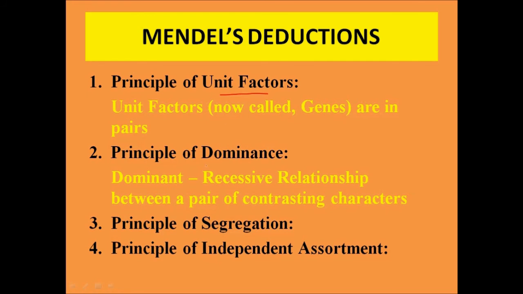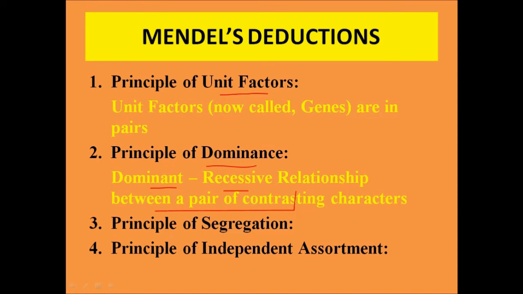The second was about the principle of dominance. We have seen that when Mendel conducted a monohybrid cross, taking each character at a time, every character had two alternative traits. A dominant trait, which was found to have a relationship with the other trait, which is a recessive trait. So a dominant and recessive relationship was always found between a pair of contrasting characters. This is called the principle of dominance.